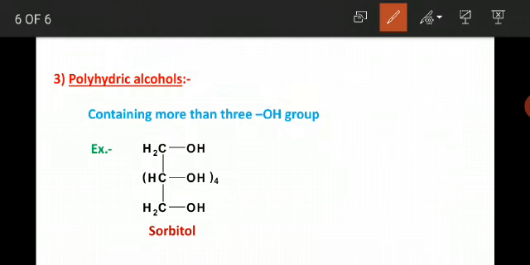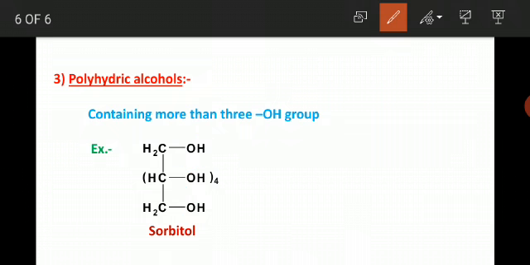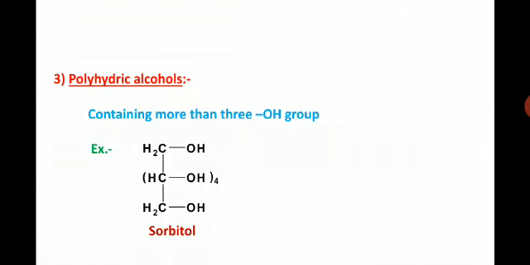See the structure: here there is one hydroxyl group, here is another hydroxyl group, these are two hydroxyl groups, but here there are 4 hydroxyl groups. Actually it is CHOH taken 4 times, meaning that bracket is repeated 4 times, and that's why there are 4 hydroxyl groups. So in total the compound contains 4 plus 1 plus 1, meaning 6 hydroxyl groups, which is more than 3, and that's why this is an example of polyhydric alcohol.